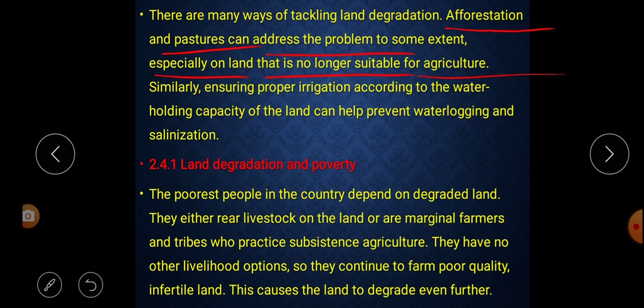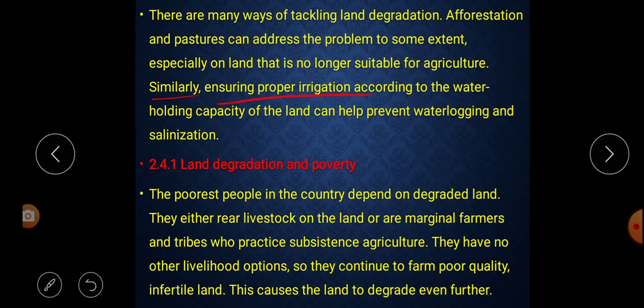That means we can solve the problem in two ways. How? Through afforestation, that means by planting trees, or by reducing the pasturing system. That means we can extend those lands which are no longer suitable for agriculture.